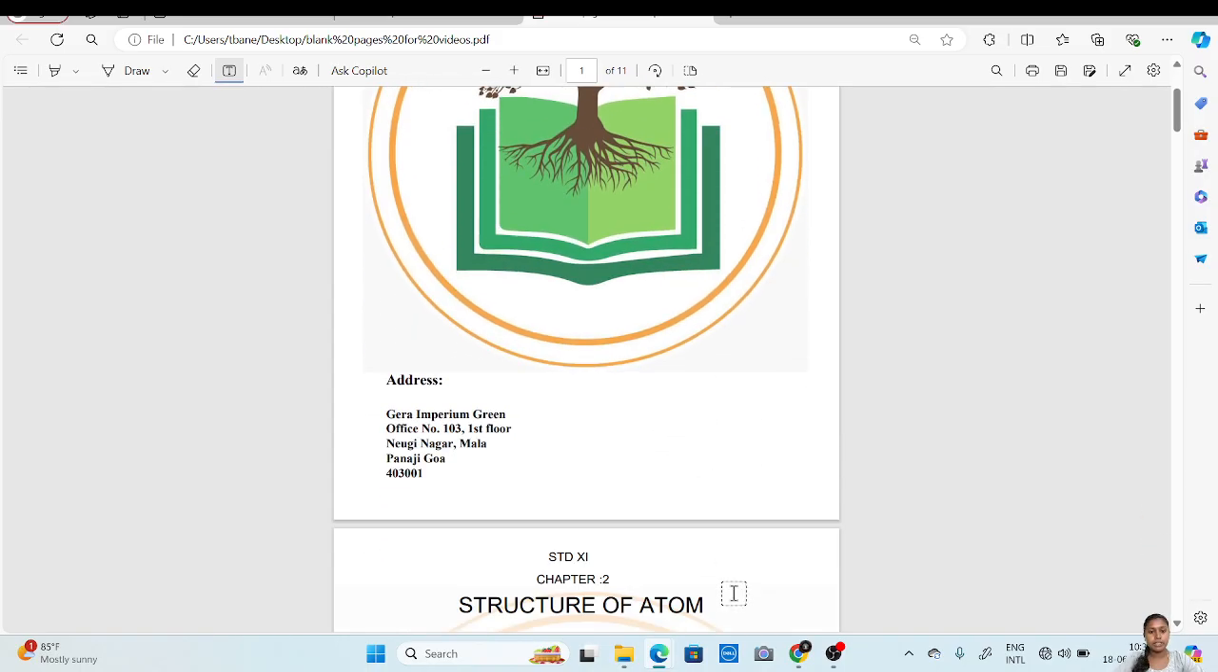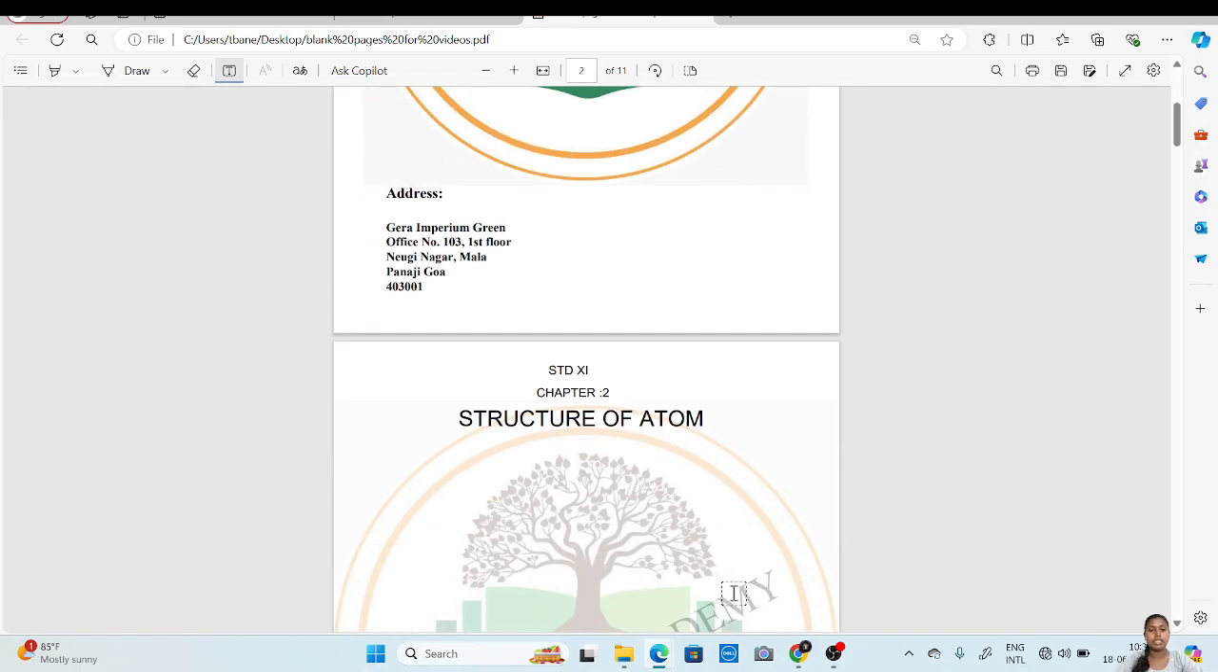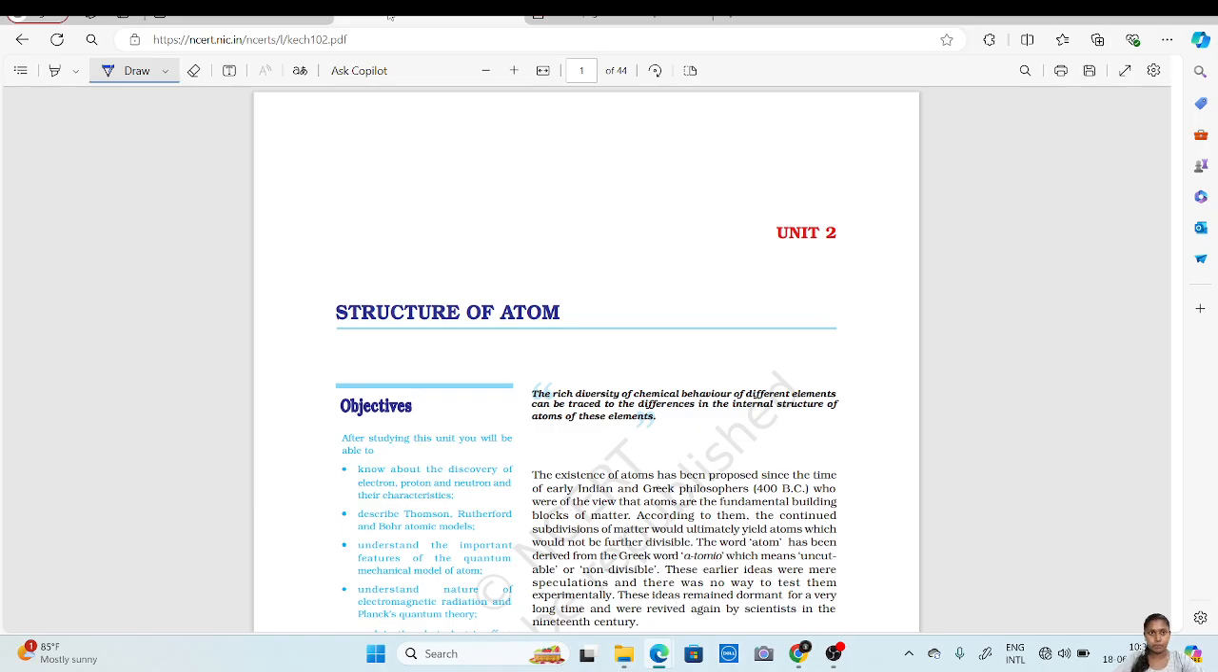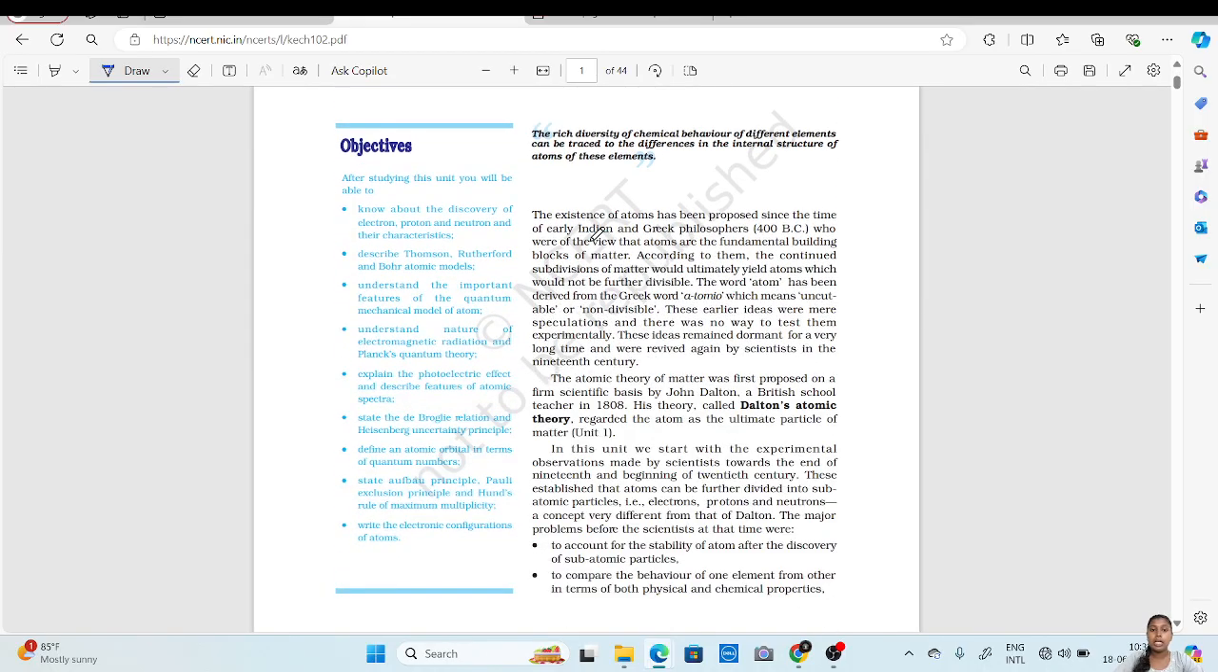So today we'll start with the new chapter of Standard 11th, that is structure of atom. As we know, atom is the fundamental unit of any matter. Any matter is made up of atoms. This was given by the early Indian and Greek philosophers. What they said is that atoms are the fundamental building blocks of any matter.